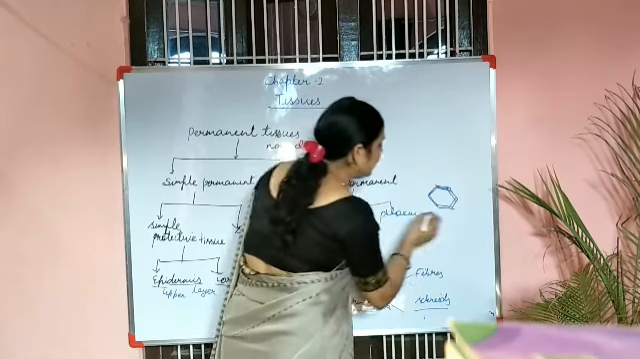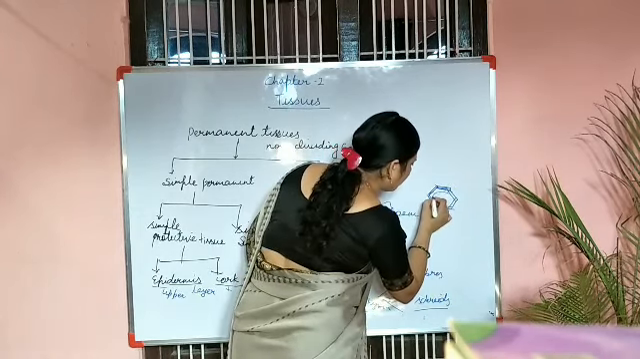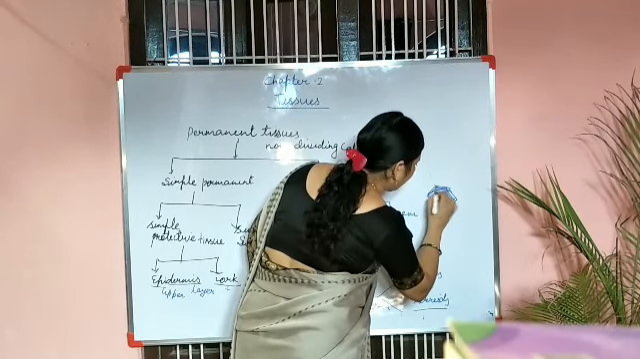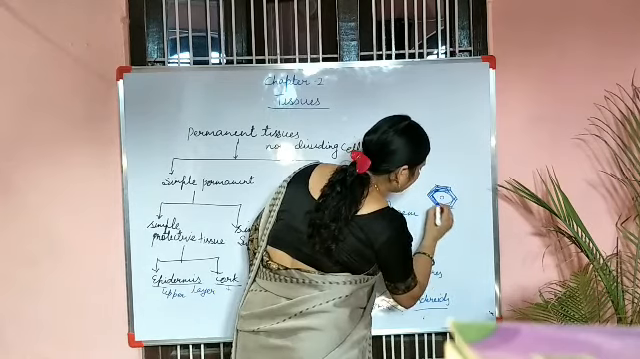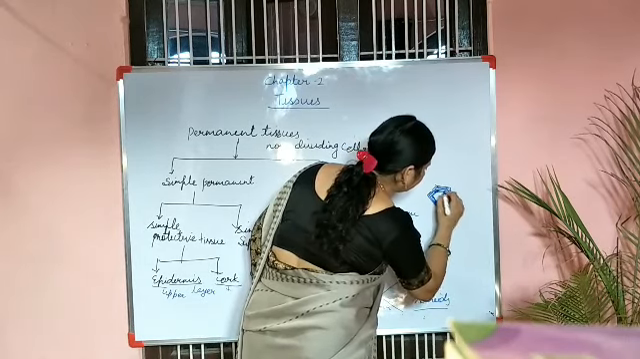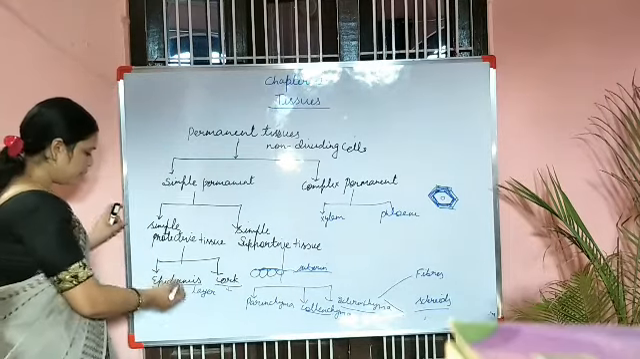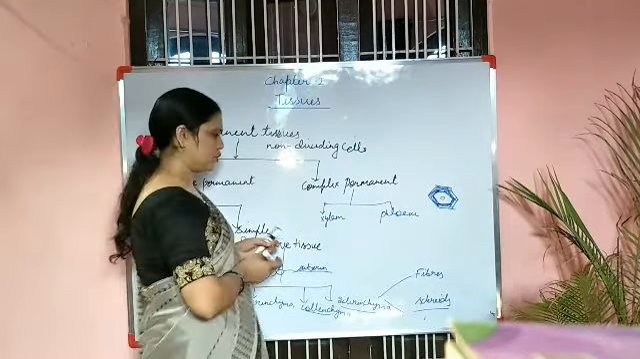These are very thickened. This narrow space is also almost covered. Very little space is remaining, it is also covered. So that is why we can say it is quite hard. Now come to the complex permanent tissue.